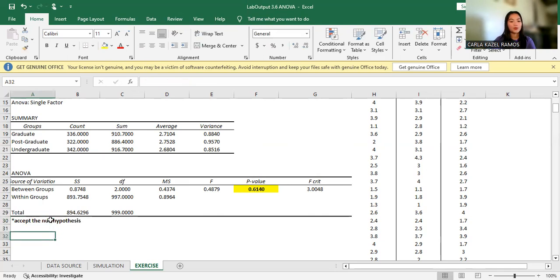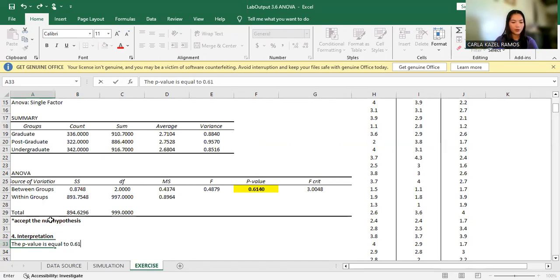So now let us proceed to our step number 4, which is interpretation. And that would be, the p-value is equal to 0.6140. Therefore, the null hypothesis is accepted.